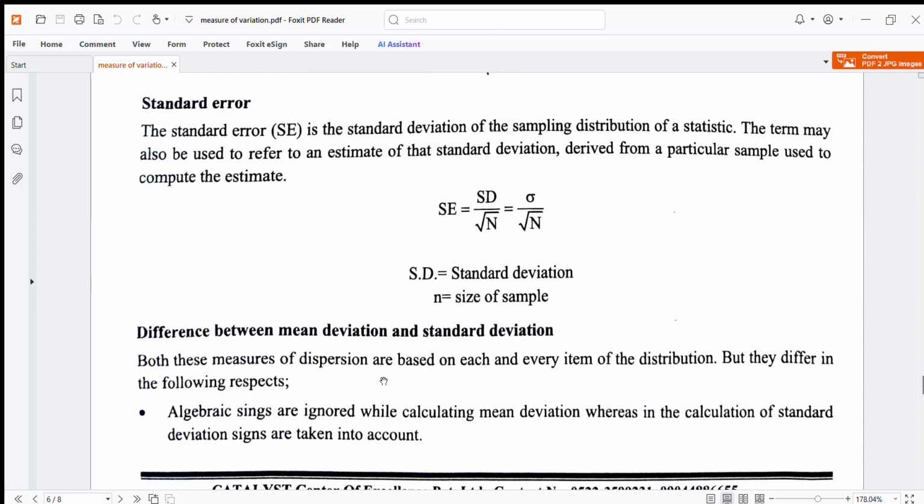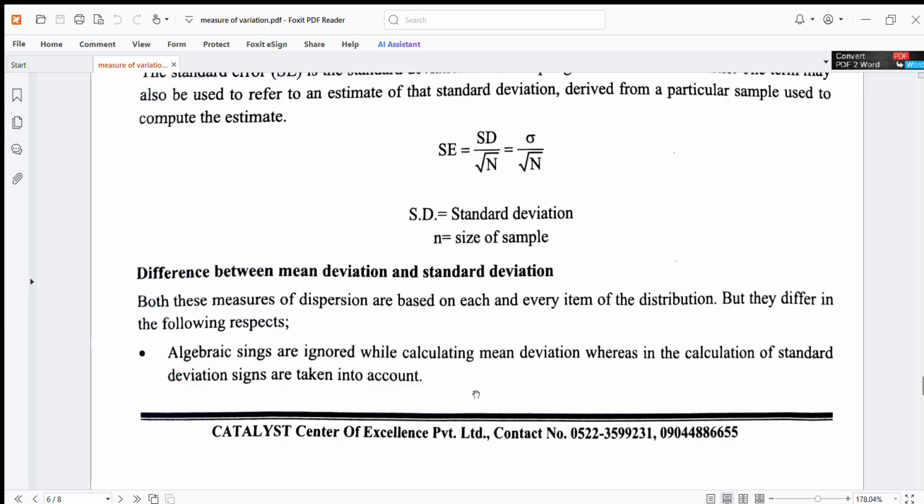Now we come to the standard error. The standard error, SE, is the standard deviation of the sampling distribution of a statistic. The term may also be used to refer to an estimate of the standard deviation derived from the particular sample used to compute the estimate. Standard error is equal to standard deviation upon root n, which is sigma upon root n, where sigma is the standard deviation and n is the sample size.